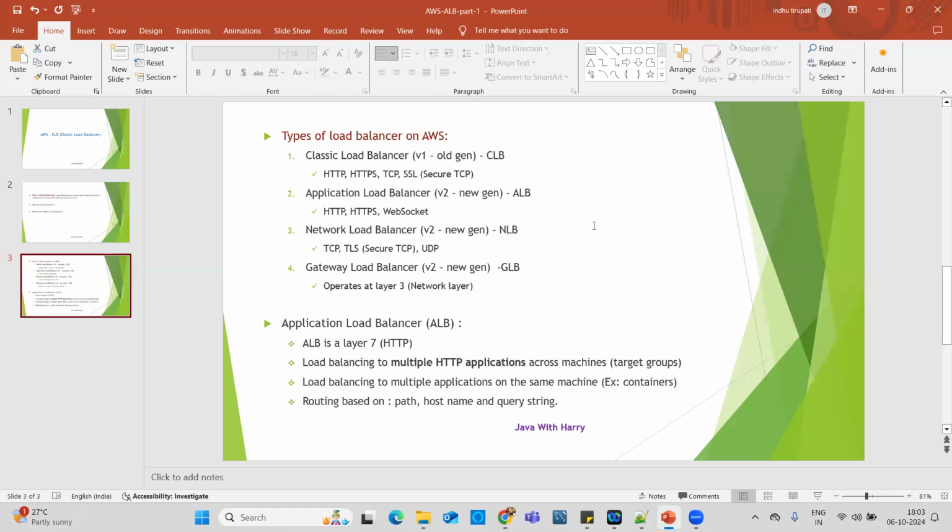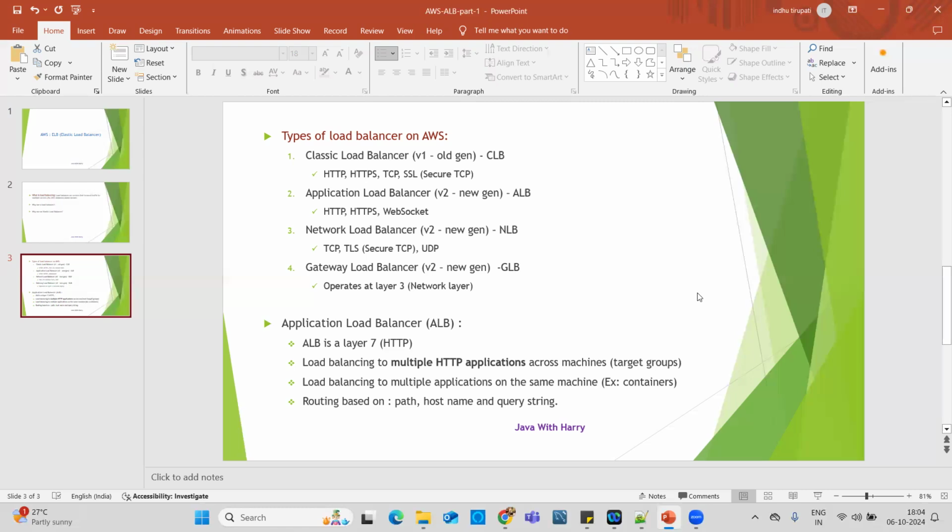Now the application load balancer, network load balancer, and gateway load balancer. These three are newer generation and are recommended to use, but we have to decide which one to use. The application load balancer is the best choice for serving traffic over HTTP, HTTPS, and WebSocket protocols. The network load balancer serves TCP, TLS, and UDP. Gateway load balancers basically serve network-related or virtual network appliances.